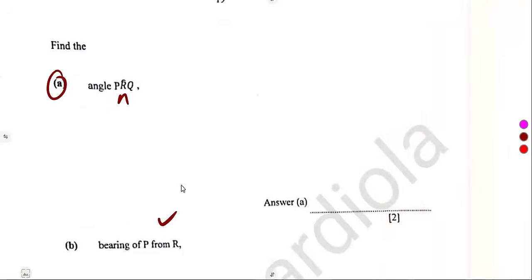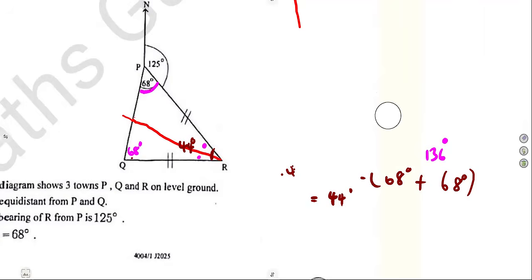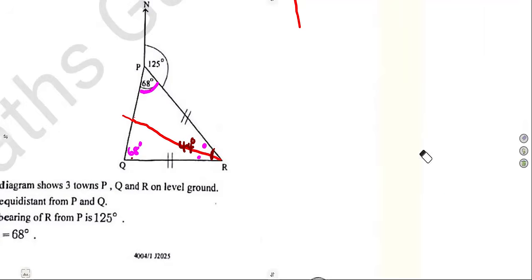Then the bearing of P from R. Since we've got 44 here, what will be the bearing of P from R? Let's see the bearing part. This is where we have our P and R. We must consider from R. Remember, three-figure bearing is measured from the North Pole in a clockwise direction until we reach the line which goes to P. The whole of this angle can be found if we have the remaining angle.